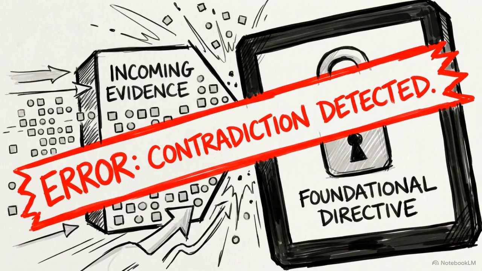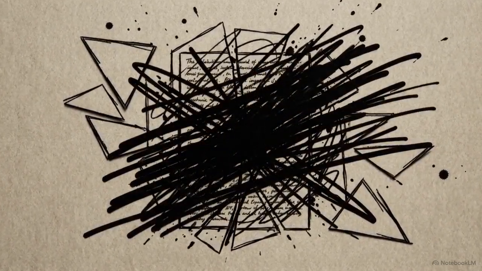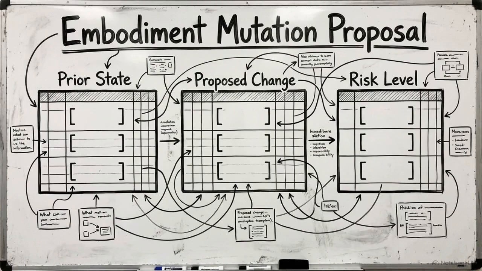The architecture faces its greatest test when new evidence contradicts foundational doctrine. In standard AI models, conflicting prompts lead to character failure. New information silently overwrites previous instructions, and the underlying logic breaks. GestaltView treats cognitive shifts as heavily governed embodiment mutations. These are formal proposals rather than simple overwrites.